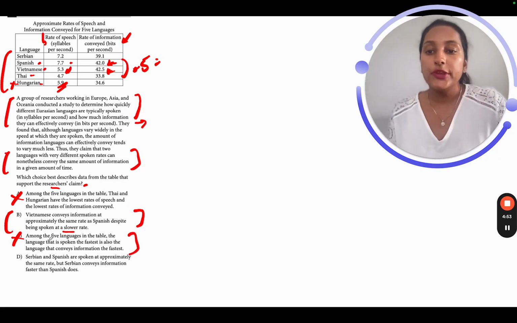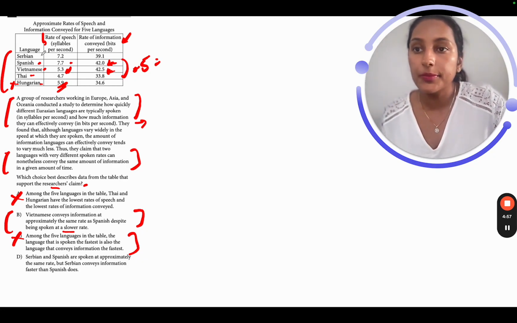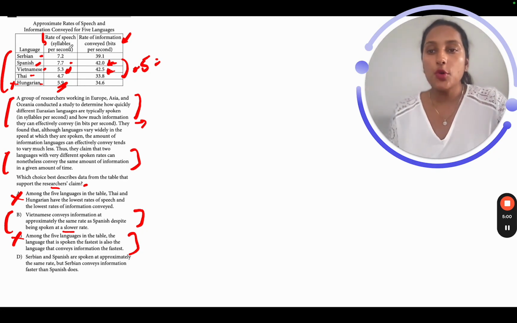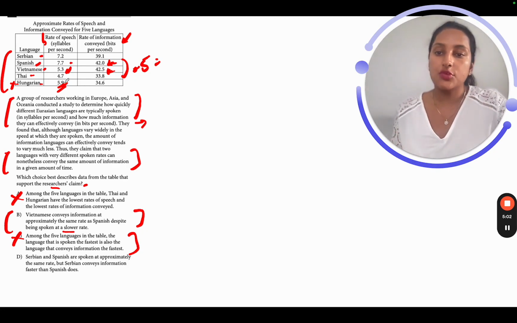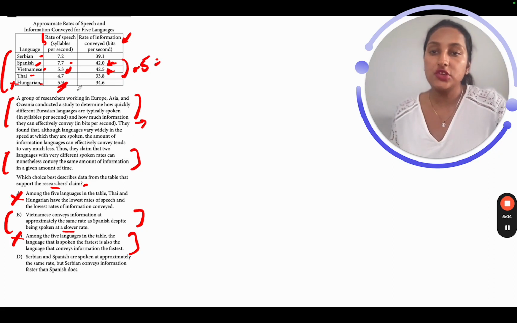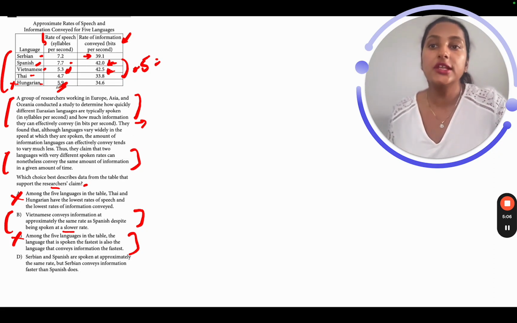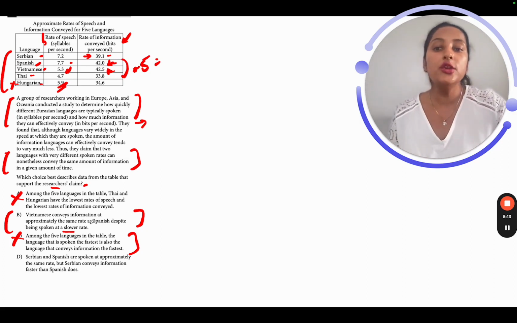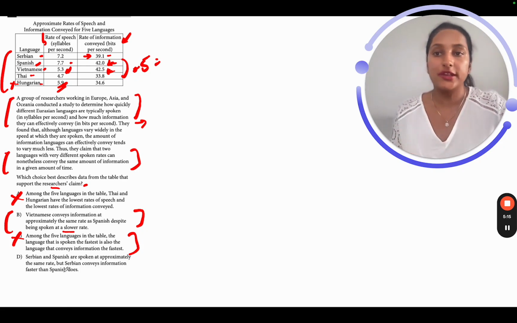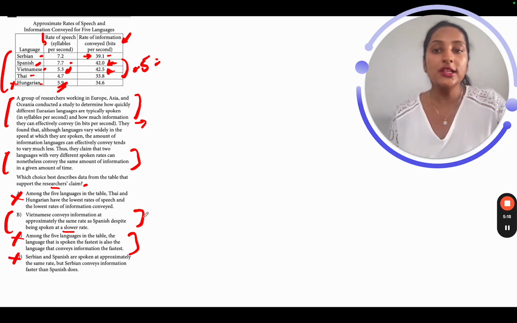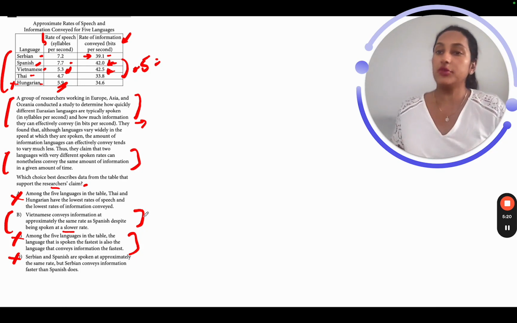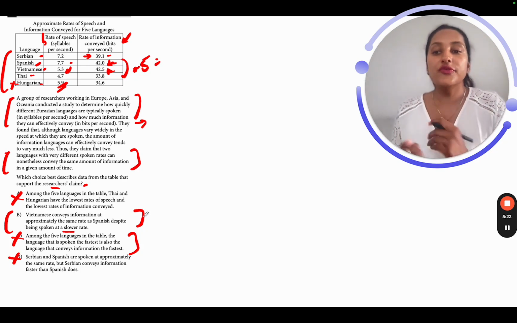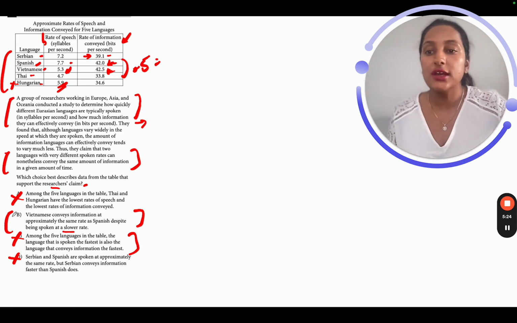Let's go to D now. Serbian and Spanish are spoken at approximately the same rate. So let's look at Serbian and Spanish. Okay, spoken approximately at the same rate, but Serbian conveys information faster than Spanish does. Definitely not. Spanish is 42, Serbian is 39.1, which is lesser than 42. So definitely not conveying information faster than Spanish does. So this is out as well. Does not convey the correct information given in the table to us. So very easy question again. So B is our correct answer.